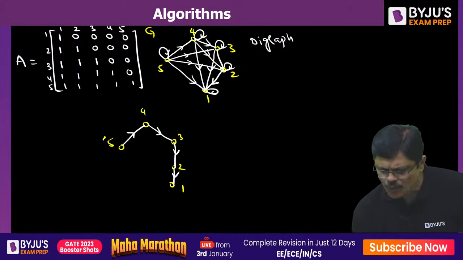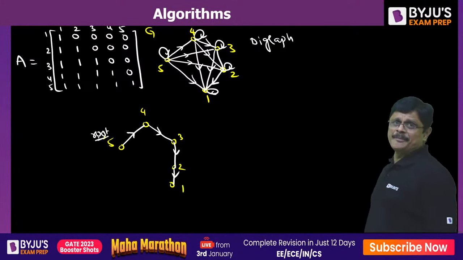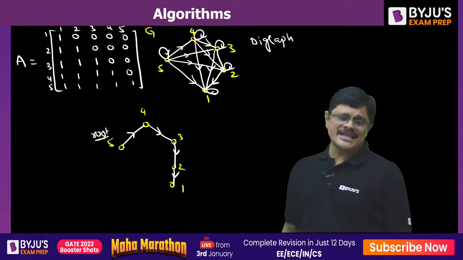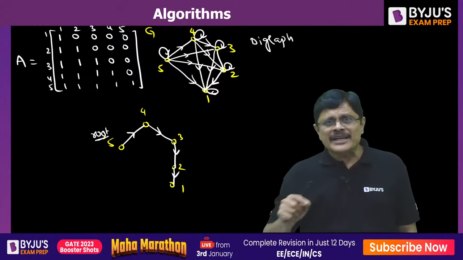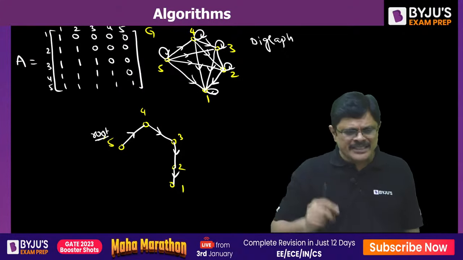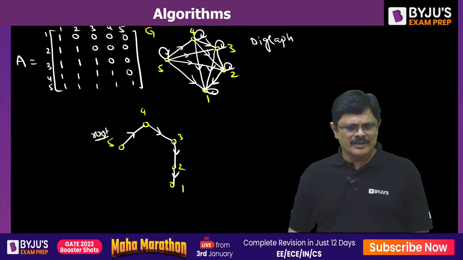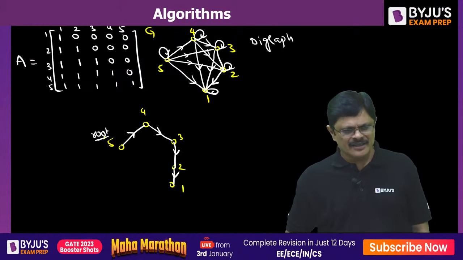Now here I take root as 5, sir. It is a directed tree which is having 5 as root. From 5 to every other vertex there is a directed path. Is there or not? Of course, he has not mentioned spanning subgraph, but I am taking it.